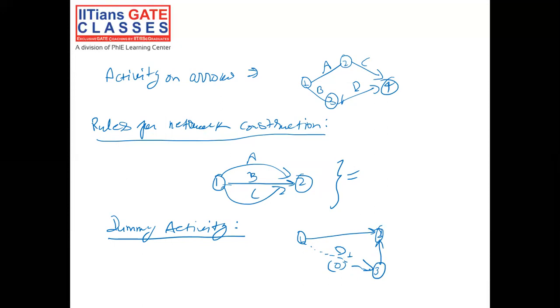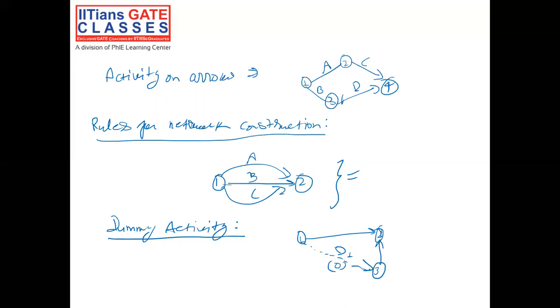Now, the next rule is that the length and direction of the arrow is indicative only. It's not like if one arrow is small and another arrow is large, it is representing the small amount taken or the large amount taken. No, it is just indicative only. And time flows from left to right. Of course, we start at the left at node 1, and as we move towards the right, we are going ahead in time. Another rule for constructing the network diagram is there should be no looping and dangling.